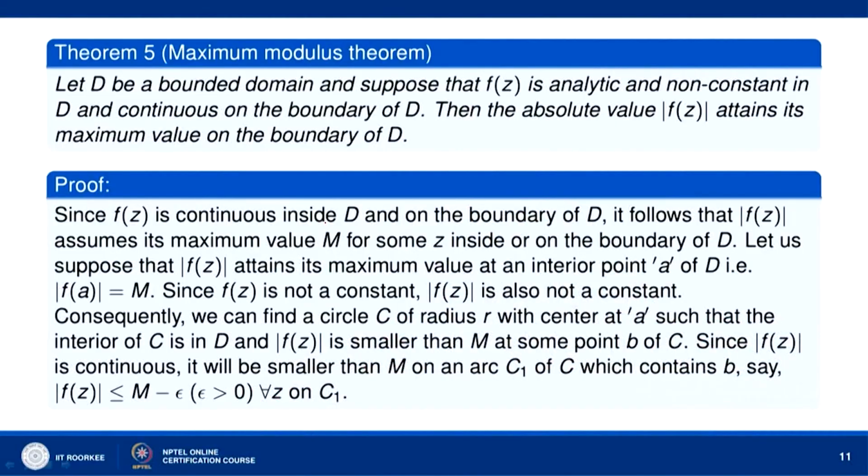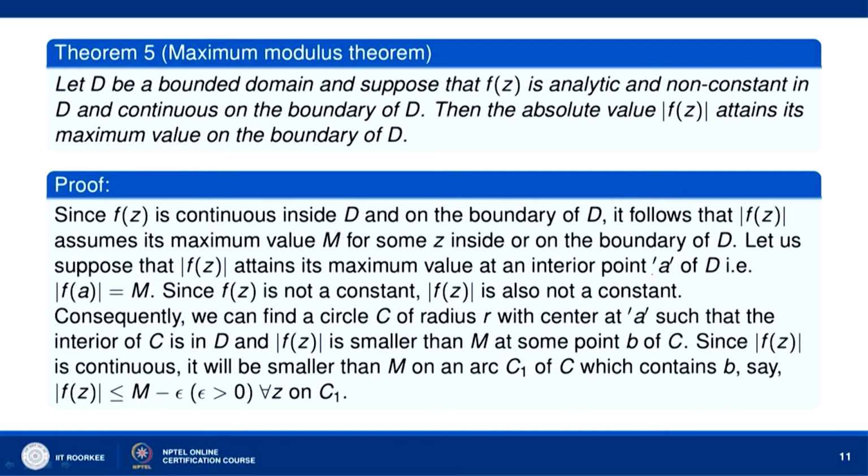Since f(z) is continuous inside D and on the boundary of D. On the boundary of D we are given that it is continuous, and inside D it follows from the analyticity. So, since f(z) is continuous inside D and on the boundary of D, it follows that mod of f(z) must assume its maximum value for some z in D by the continuity. Now, let us suppose that mod of f(z) attains its maximum value at an interior point. We actually have to prove that it assumes its maximum value on the boundary of D, but here we want to prove it by the contradiction method.